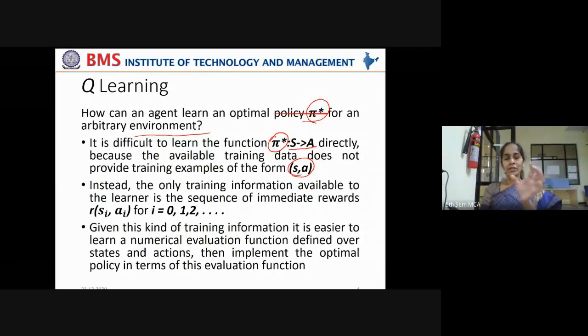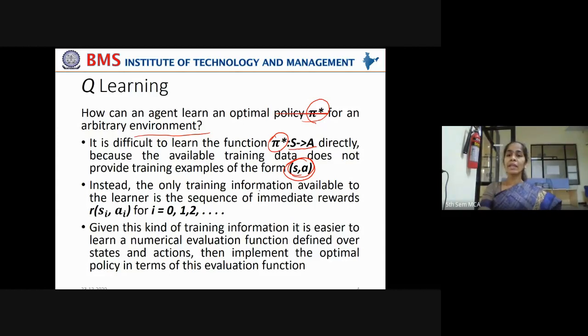Then temperature condition, climatic conditions of the day, and whether a person will play tennis on that day or not, yes or no. You have a set of attributes of climatic conditions and the final decision of a person to play tennis on that day or not. That is the traditional representation of a data set, of a training set, but that is not the case in reinforcement learning. You will not have any training examples in the form of states and actions.